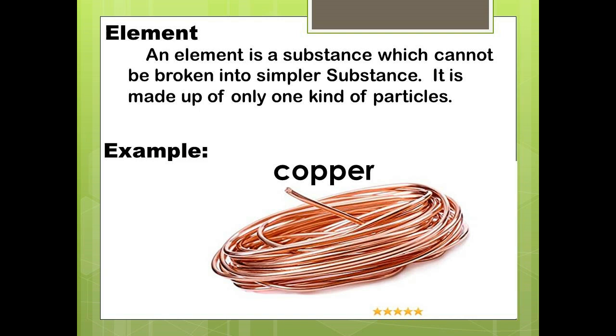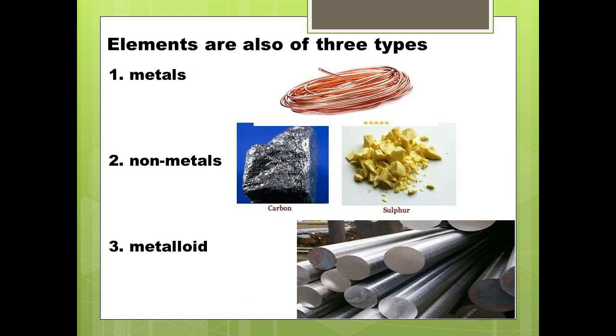Element. An element is a substance which cannot be broken into simpler substances. It is made up of only one kind of particles. So all the atoms are exactly the same in the element. An example of an element is copper. These elements are also of three types: metals, non-metals and metalloids.